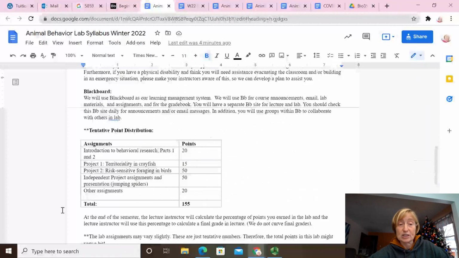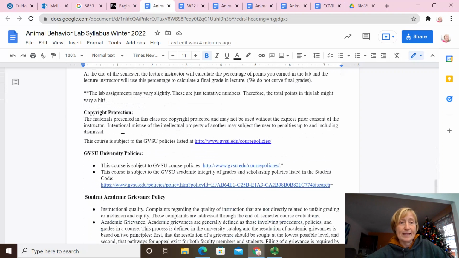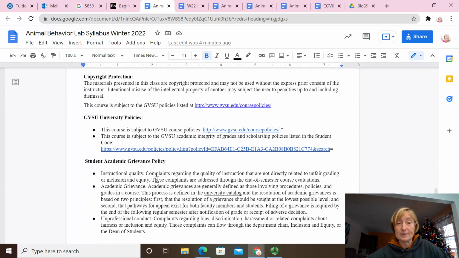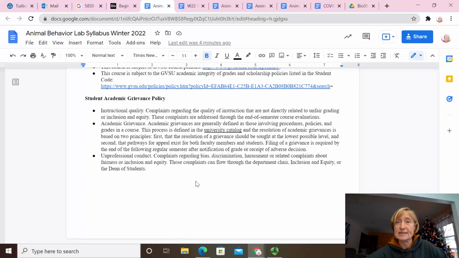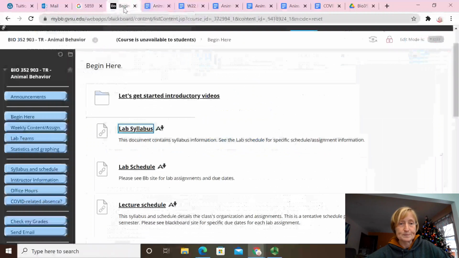We have a list here of the tentative point distribution for the lab. The lab is a part of this bigger 3-credit class that Dr. Henshaw is teaching, and at the end of the semester I will give him your percent earned in lab, and he will convert that into a bigger single grade in lecture. And some of our policies, the Grand Valley policies and the grievance policies that you might need for the course.